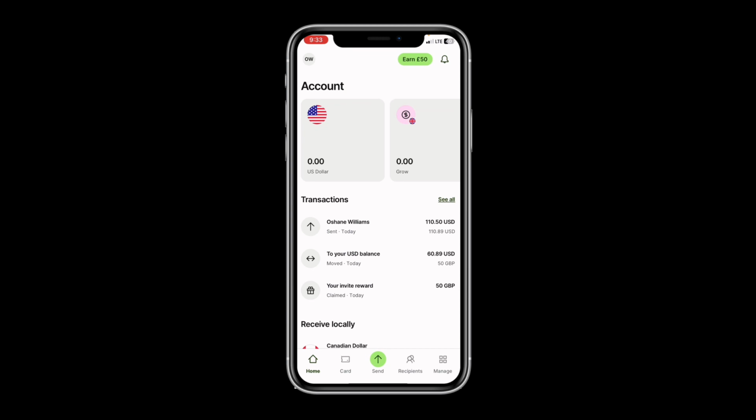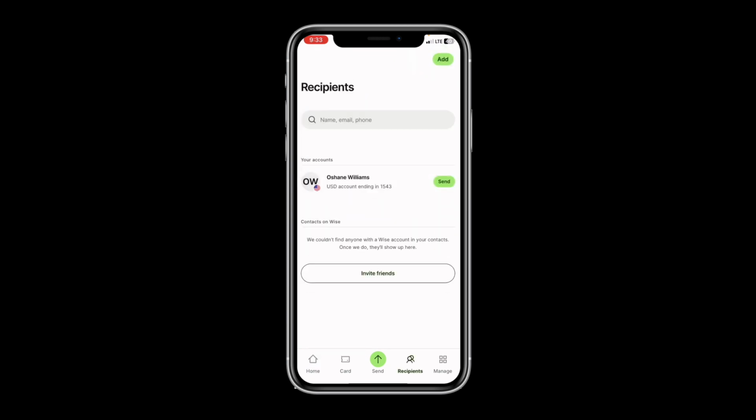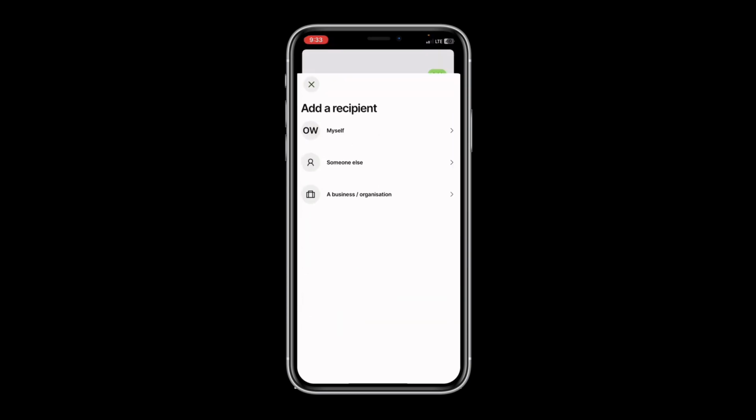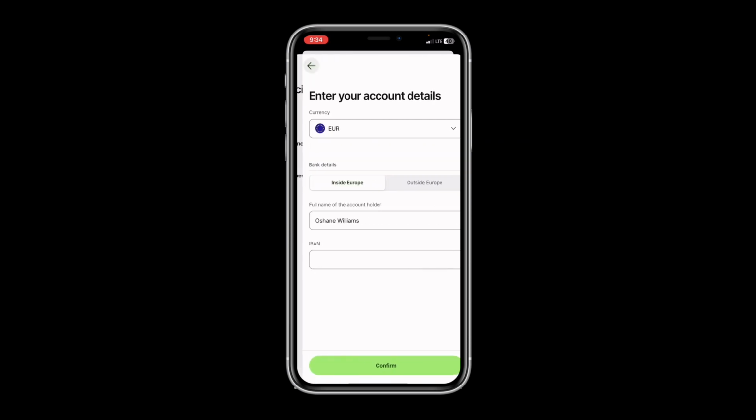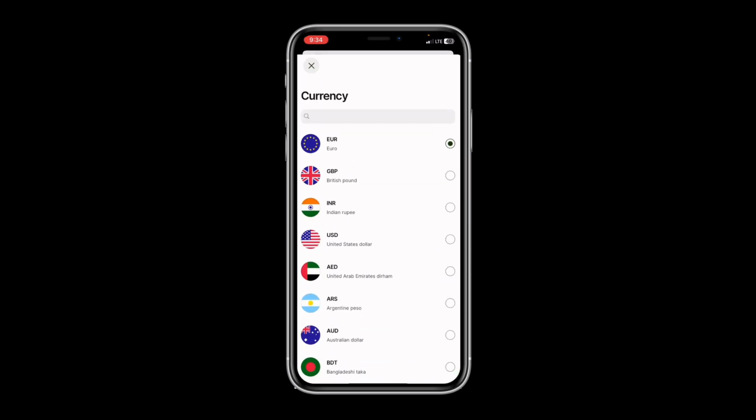So for example, you're going to go to recipients. Once you're here at recipients, you're going to click add at the top right corner of the screen. After selecting add, you're going to choose myself, or if you're using someone else's bank, you'll definitely go to someone else, but I'm going to choose myself. So I'll be using Scotiabank.